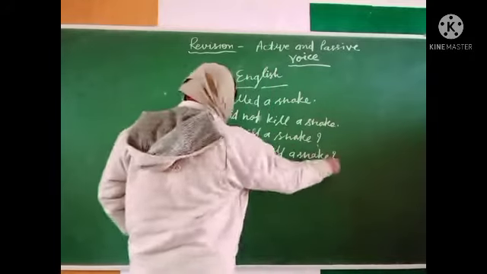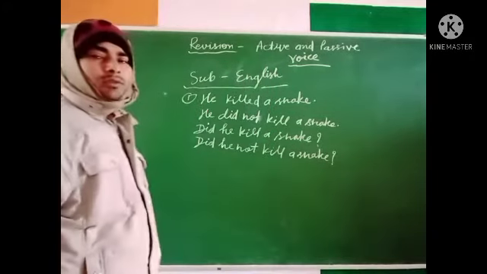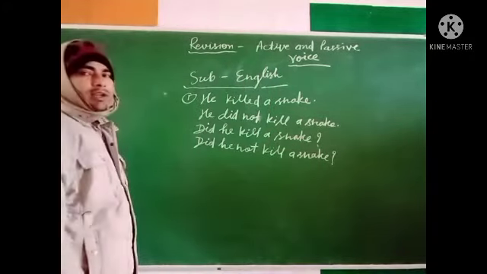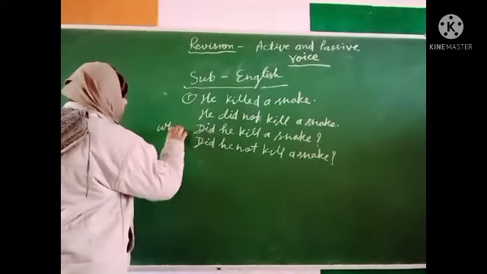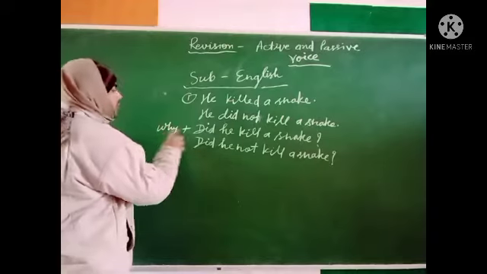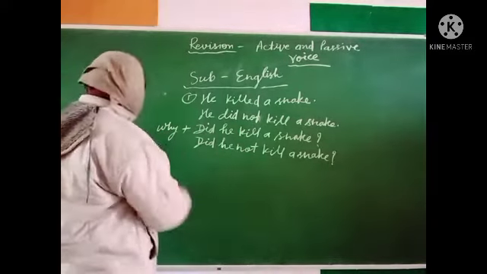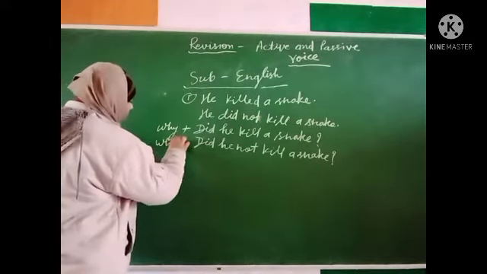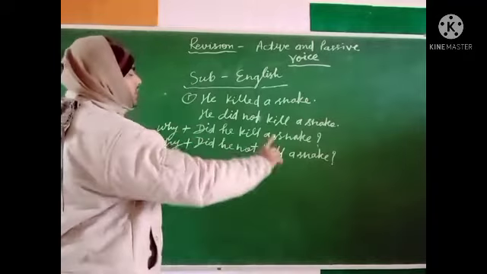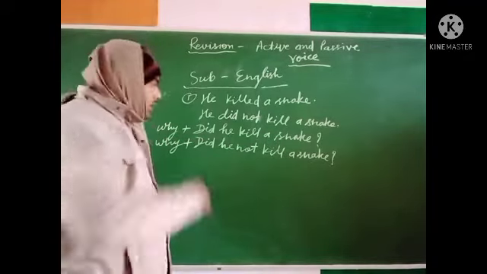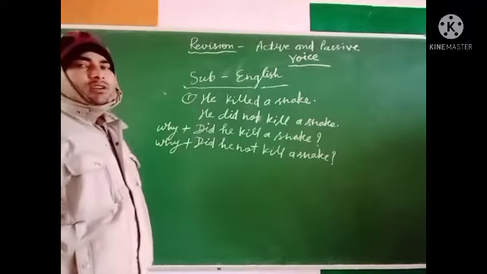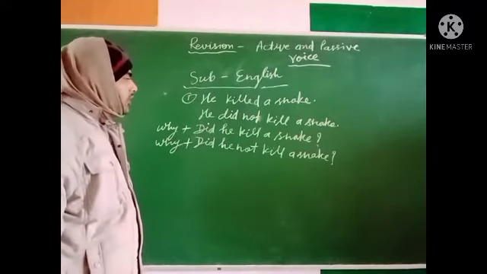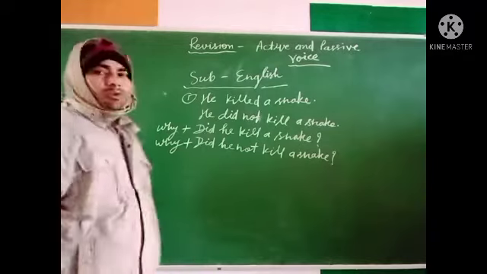If we want to change this with the help of a WH word, then we add the WH word here. Why did he kill a snake? And why did he not kill a snake? These are the sentences according to the tense. Now we will change this into passive voice.